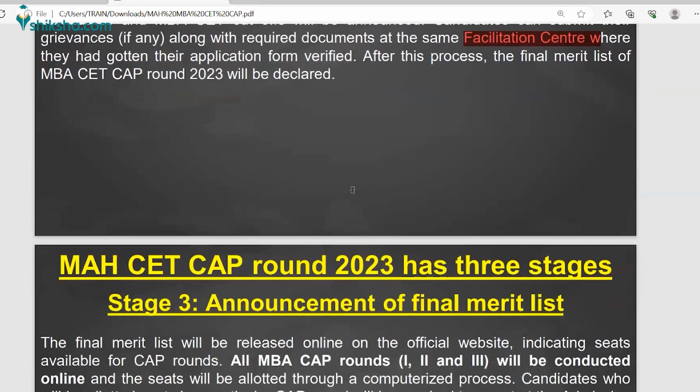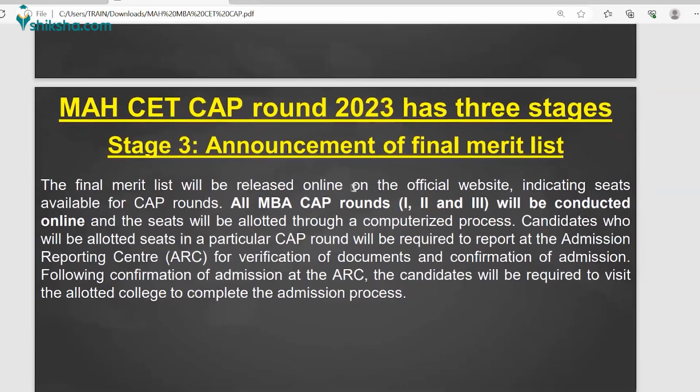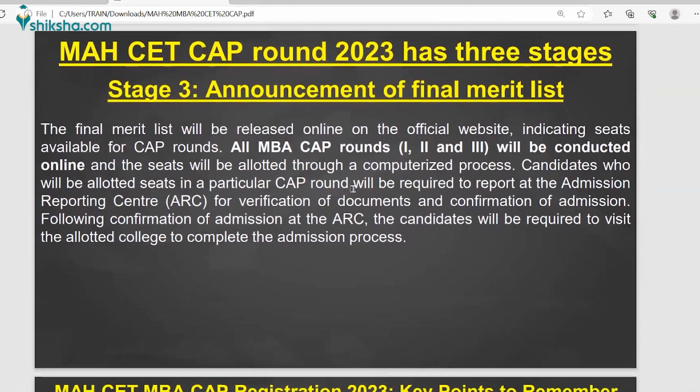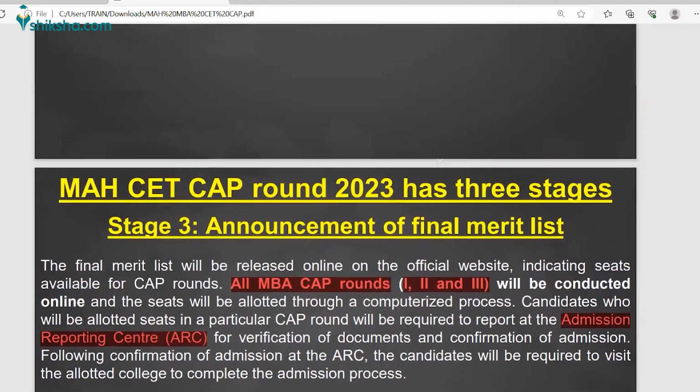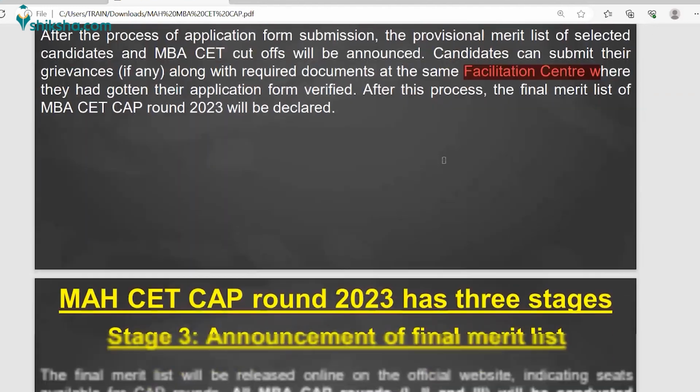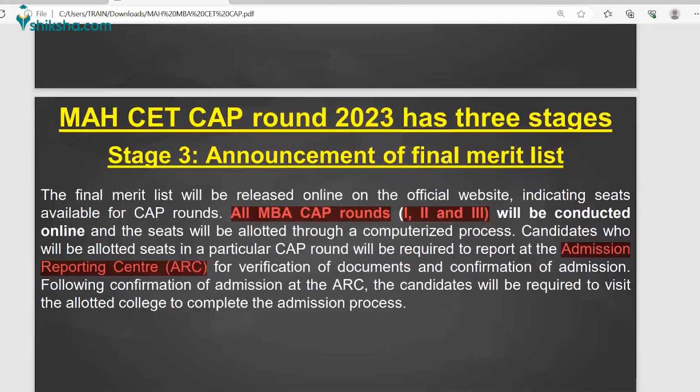And the final stage is the third, the announcement of the final merit list, right? So this is the final merit list, and this is where you need to report: the Admission Reporting Center, which they are calling in short ARC, right? So this is all about the MBA CAP rounds. CAP rounds means stage 1, 2, and 3, which we have discussed. The first is the registration process. Second is the provisional merit list. And third is your final merit list, right?